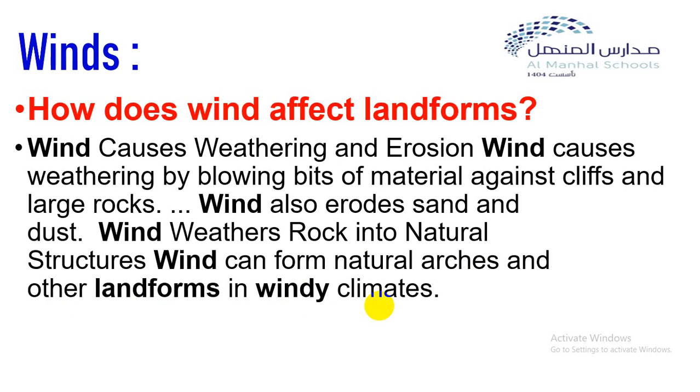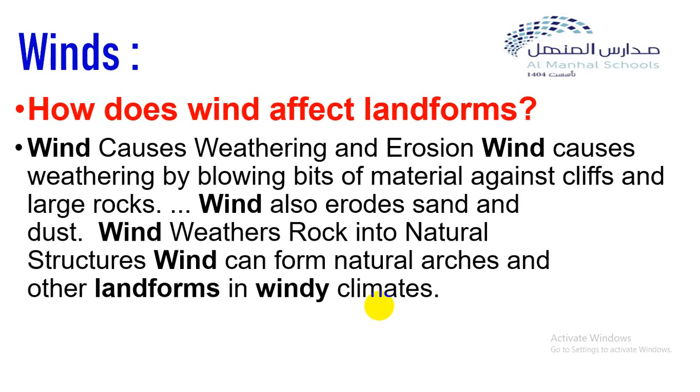Number 1, size of particles being carried. Number 2, the speed of the wind. Number 3, the length of time the wind blows, and the solidity of the rocks.